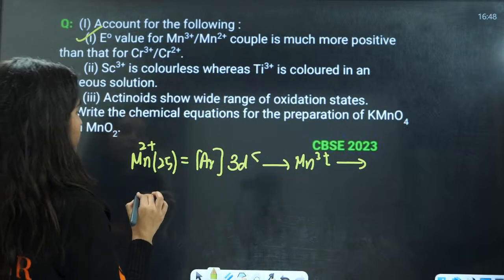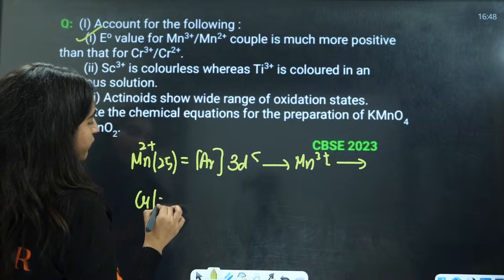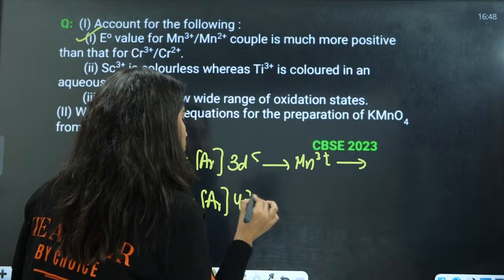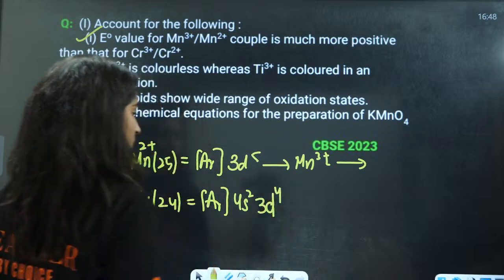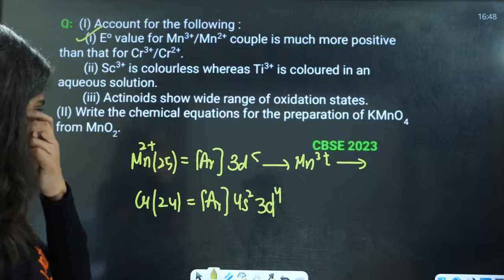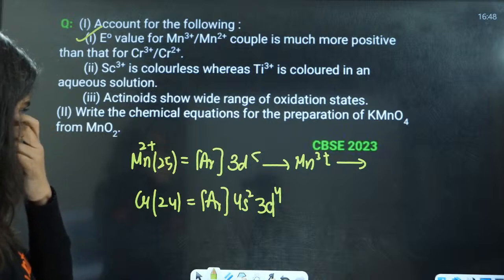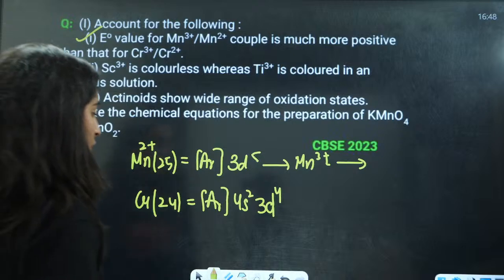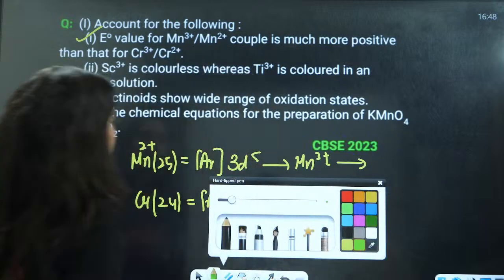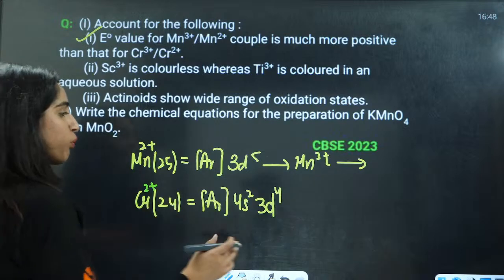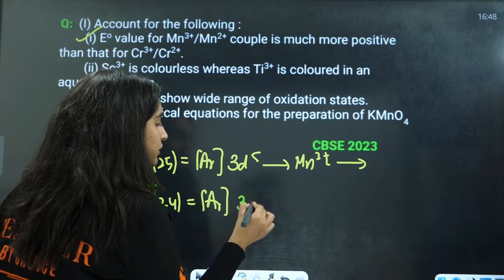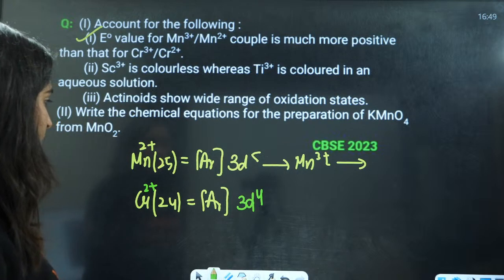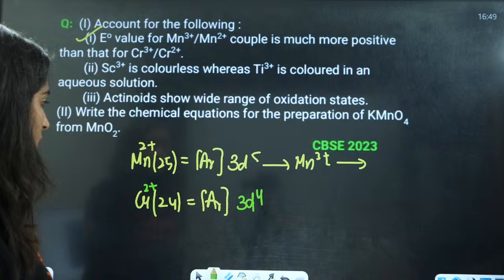Now we are going to talk about Cr. Chromium we have, that is 24. This is argon 4s2 3d4. Now, firstly, let us convert it into 2 positive. 2 positive means it will be 3d4 here, right? 2 positive means what I have done wrong. 24.